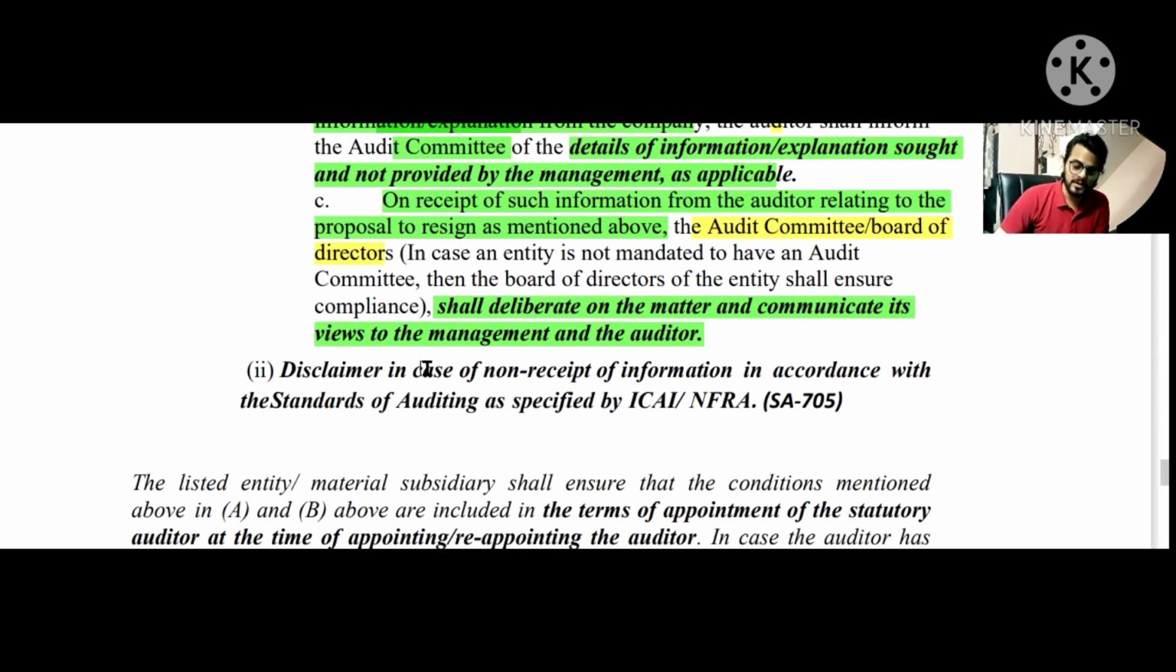If they couldn't, then the timeline provision of A can apply. But even if the statutory auditor proposes to resign but couldn't, for any reason, then they can issue a disclaimer of opinion as per SA 705, which is here: disclaimer in case of non-receipt of information in accordance with the standards on auditing, SA 705. So if they proposed to resign but couldn't resign, and the matter doesn't resolve and the information still is not provided by the management, then the statutory auditor will issue a disclaimer of opinion.